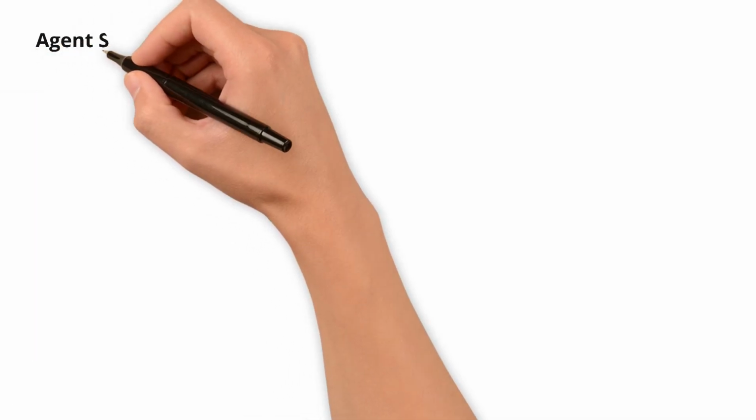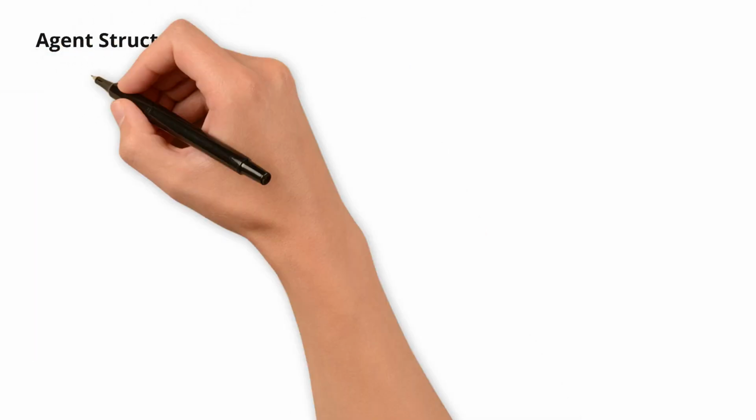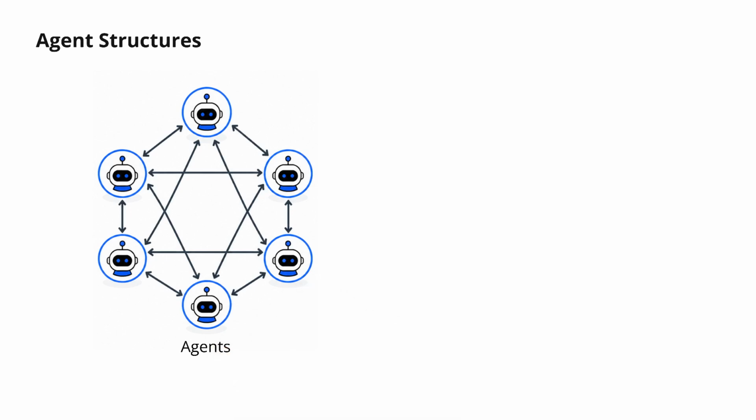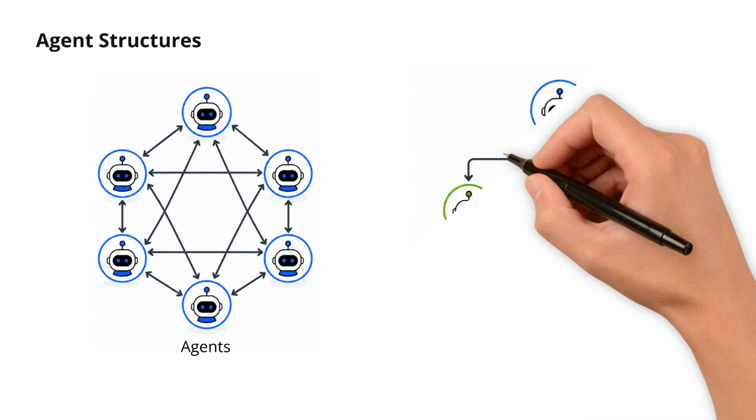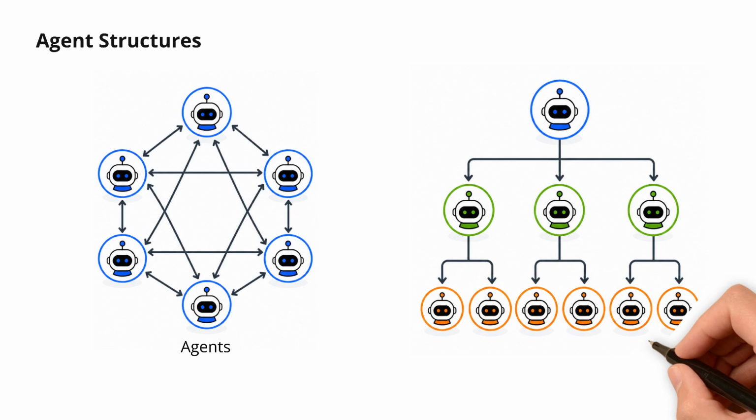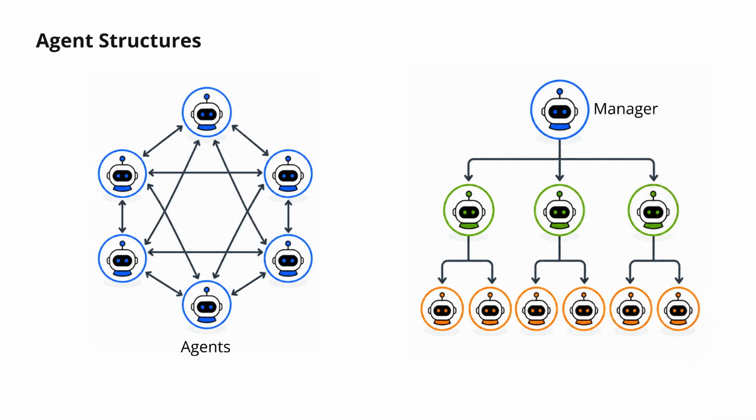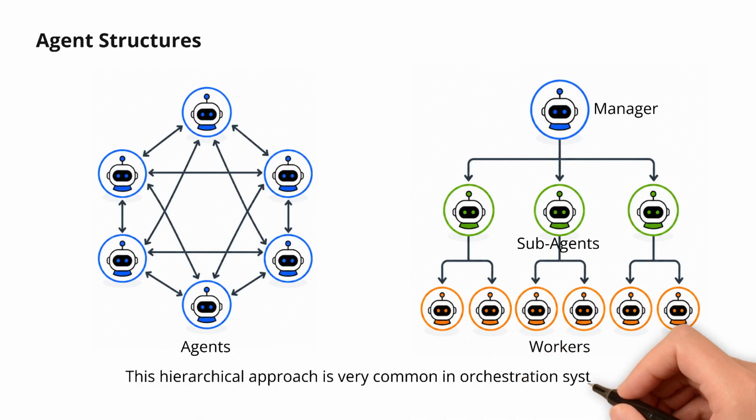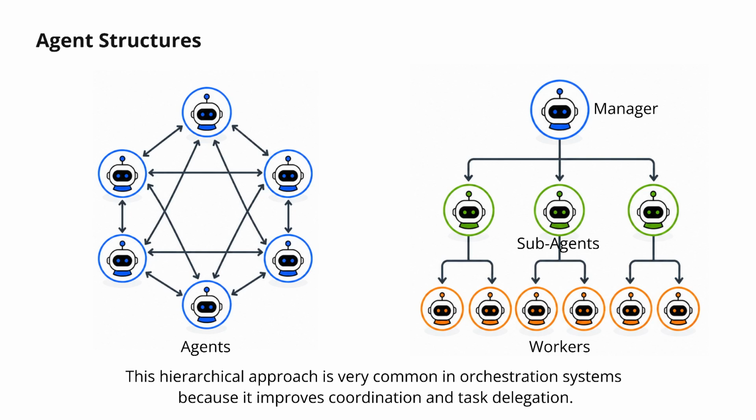Agent systems can also be organized in different structures. On the left, we see a decentralized network. Every agent communicates directly with other agents. Authority is distributed evenly across the network. On the right, we see a hierarchical structure. At the top is a manager or supervisor agent. Below that are specialized subagents. And at the bottom are worker agents executing tasks. This hierarchical approach is very common in orchestration systems because it improves coordination and task delegation.